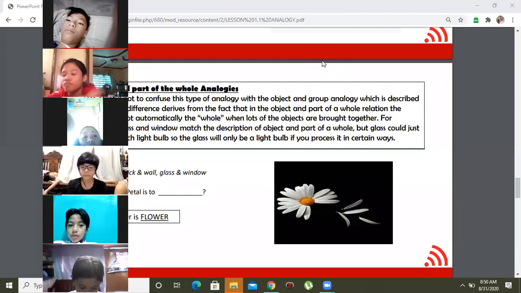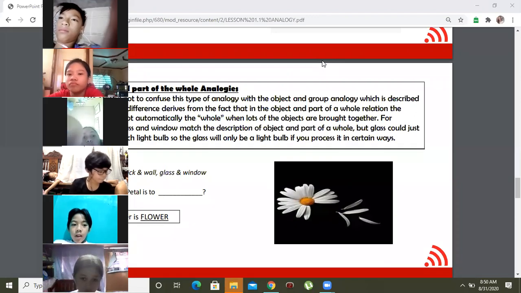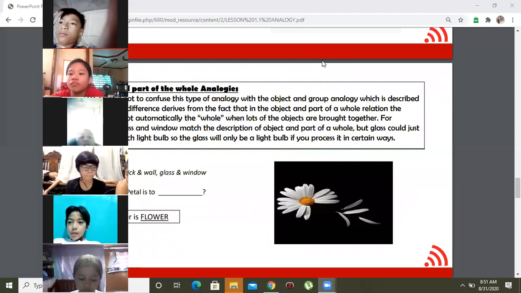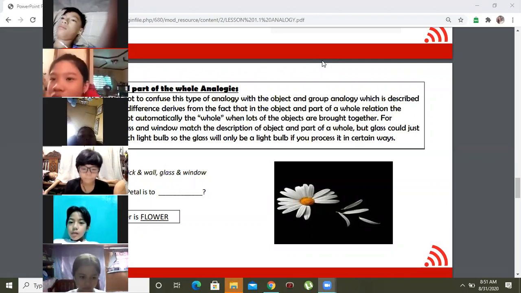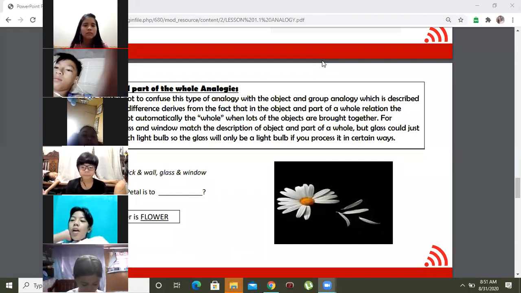You need glass to create a whole window. Do you get me, class? Okay, let's say, petal is part of what? Look at the PowerPoint. Petal is a part of flower. Very good.